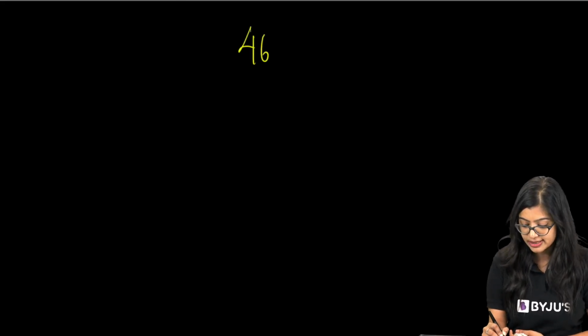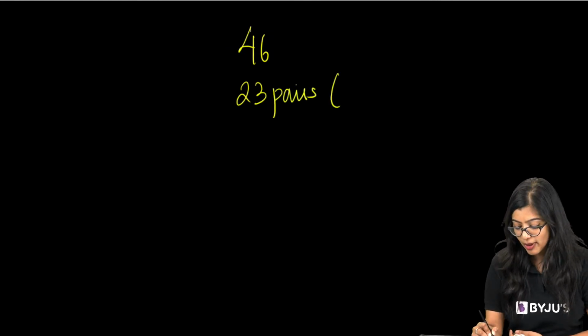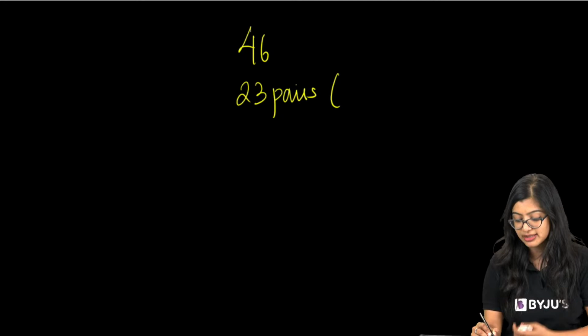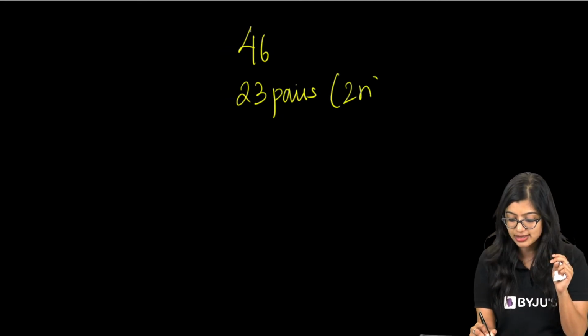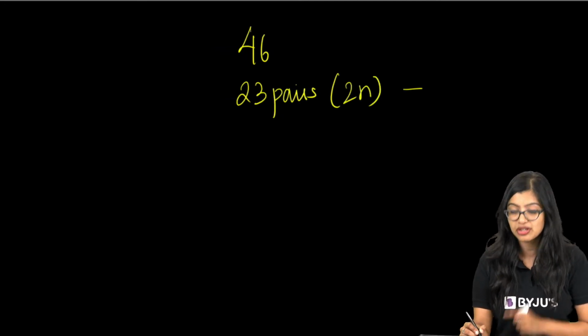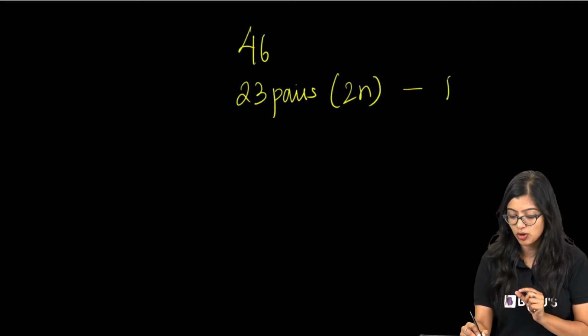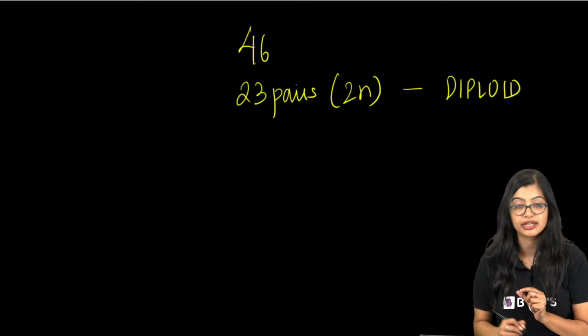I'm going to take a minute to explain this. So see, we have 46 chromosomes, or 23 pairs of chromosomes, right? When we have 23 pairs, that means they are all in pairs, or what we call 2n. This condition where they exist as pairs is what we call the diploid condition.